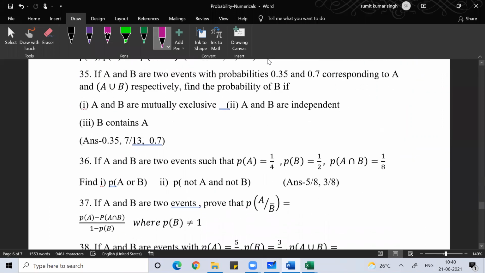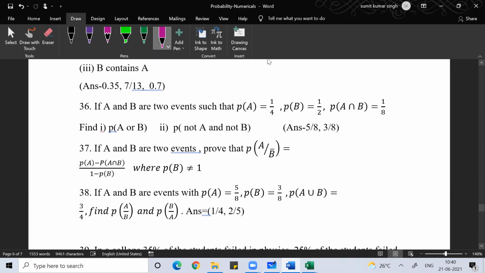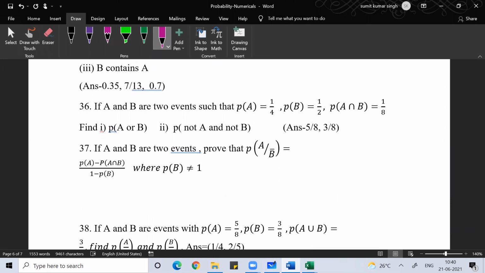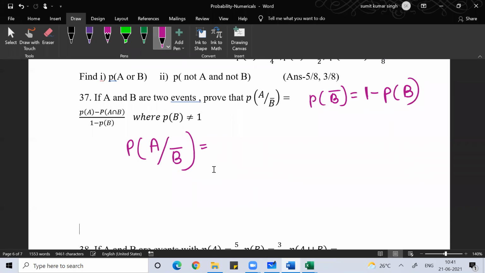If you see this kind of question, question number 37, here I need to prove this. This is given probability of A slash B dash. Probability of A means the probability that event A happens. Probability of B means the probability that event B happens. Probability of B dash means 1 minus probability that event B has happened.